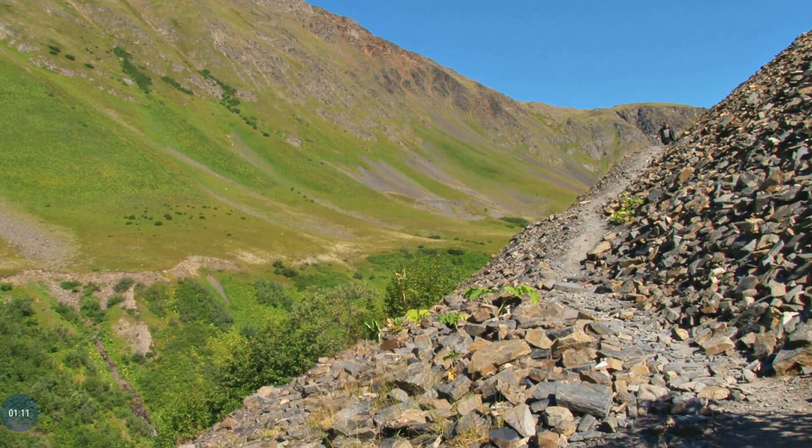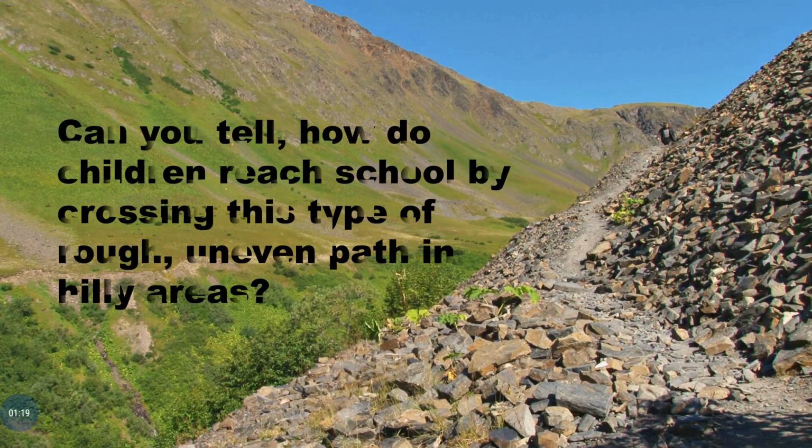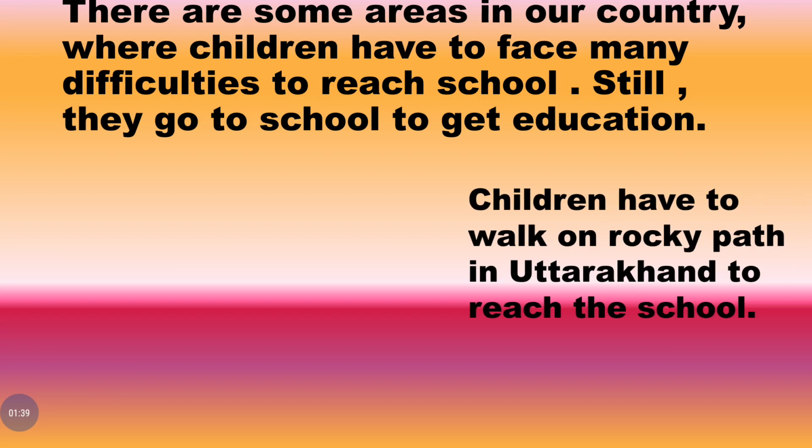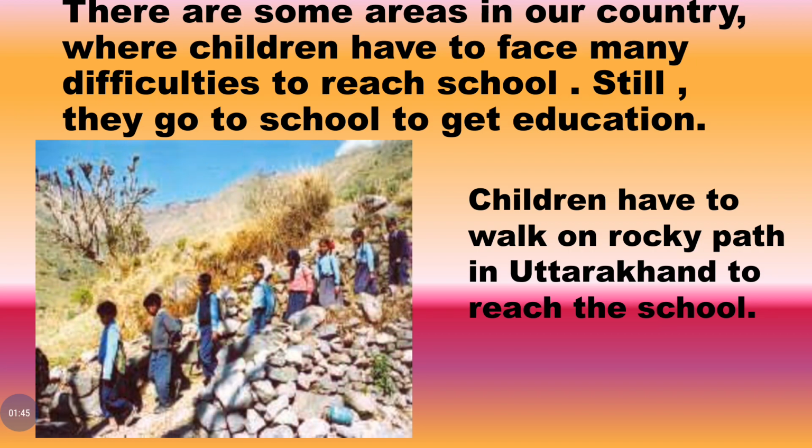You can see, children, this is a rocky, hilly area, having a narrow, rough path. Can you tell how children reach school by crossing this type of rough, uneven path in hilly areas? There are some areas in our country where children have to face many difficulties to reach school. Still they go to school to get education. Children have to walk on rocky paths in Uttarakhand to reach school. You can see children walking on a rough, narrow, rocky path to reach their school.